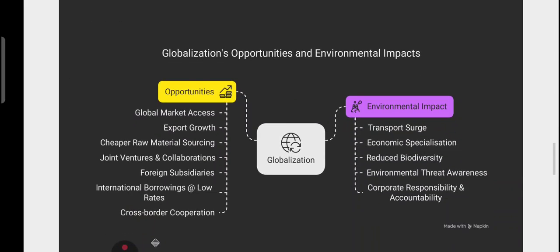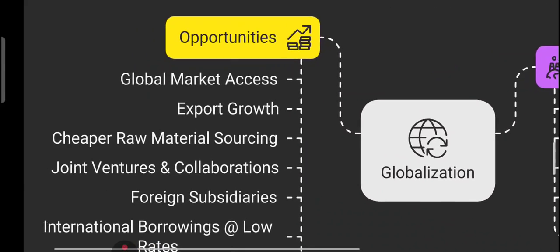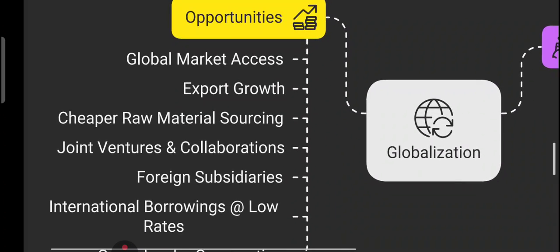Now have a look at globalization, opportunities and environmental impact. So globalization has reshaped the world, offering unmatched opportunity, but also posing significant environmental challenges. Let's look at both sides. First of all, opportunities that drive growth. First, global market access. It taps into new consumer bases across continents. Second, we have export growth. What does it mean? It means expanding sales beyond domestic borders.